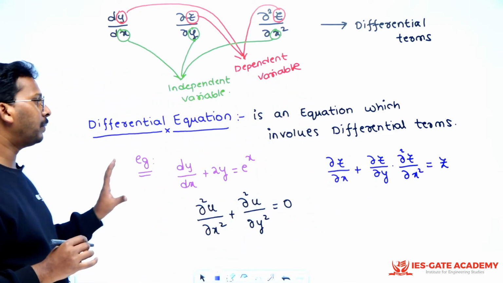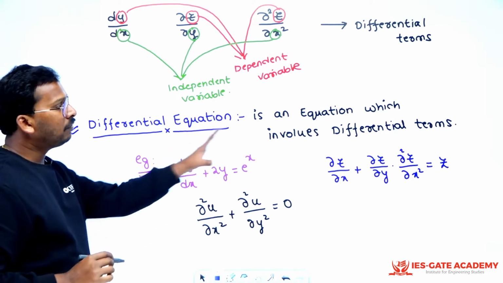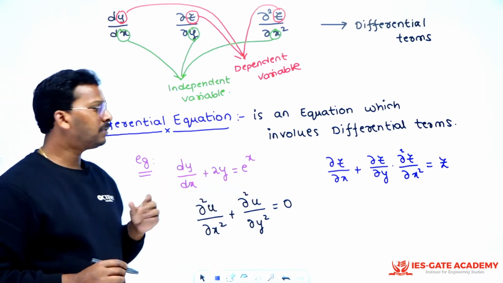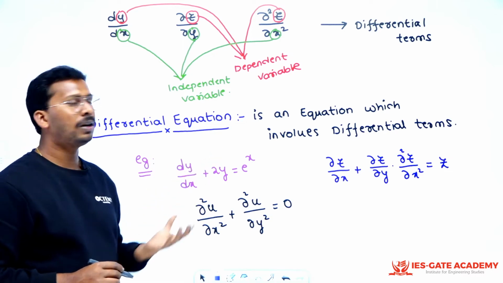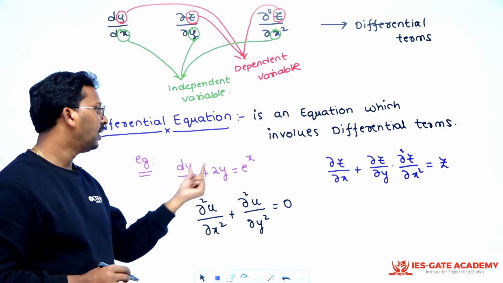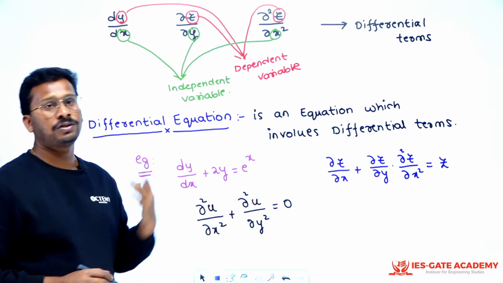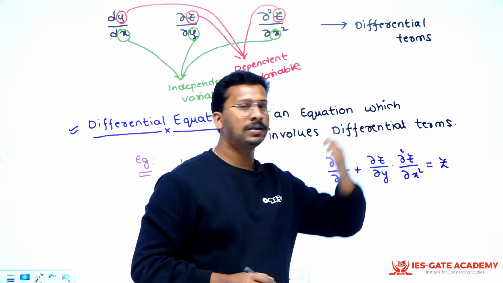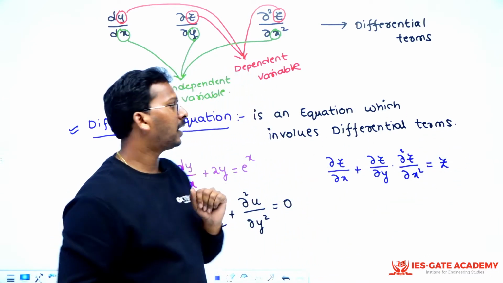So these are your differential equations which involve differential terms. There can be other terms also which are not differential terms, but whichever equations have a differential term, that becomes your differential equation. This is also a differential equation, here also there are differential terms as well as your dependent variables, right?